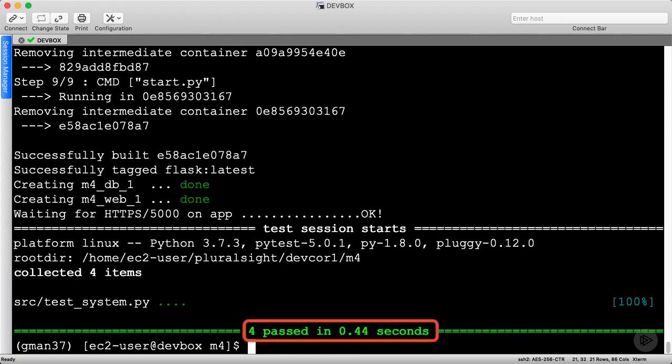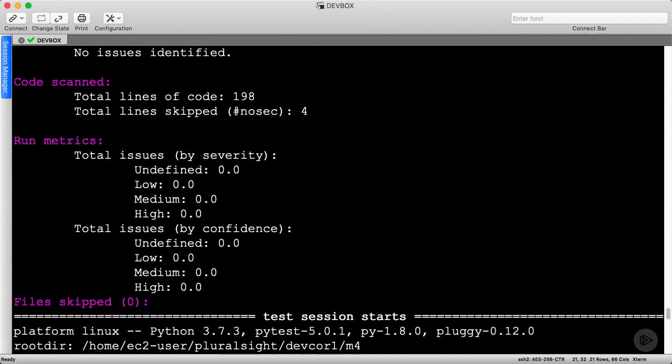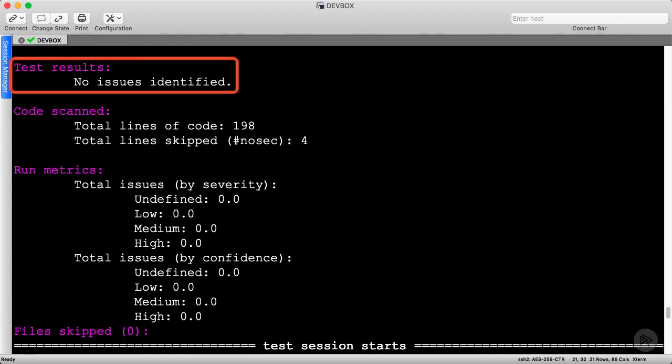Okay, we see our system tests have passed, which means the app functions, but let's scroll up and check on the Bandit output. This looks great. Bandit didn't find any issues during its analysis of our codebase. You want to be conservative about skipping rules and applying the nosec comment in your code since you could be masking real security issues. Use these techniques sparingly.